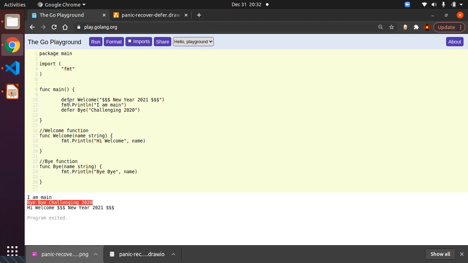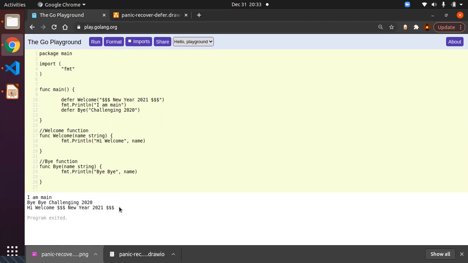Then after that it is getting the next function which we added the first time. So welcome function, New Year 2021, is being displayed. In this way, we can clearly understand it is working on the last in first out concept. So now it's clear that we have created the defer function so that after the main execution, we are executing all the deferred functions.